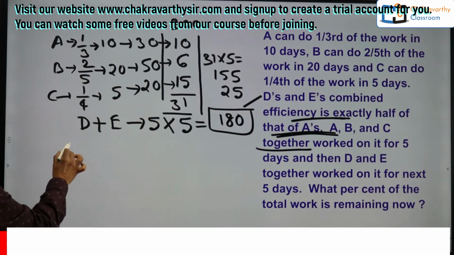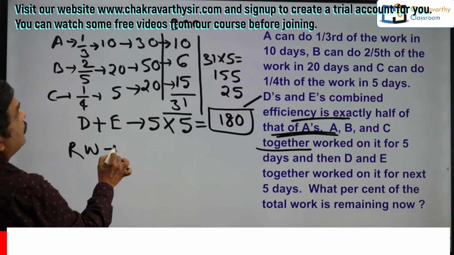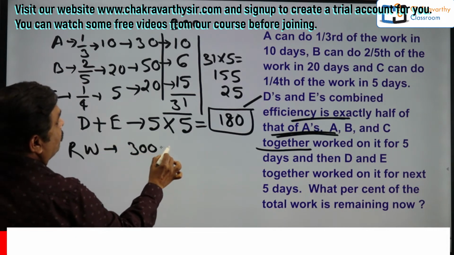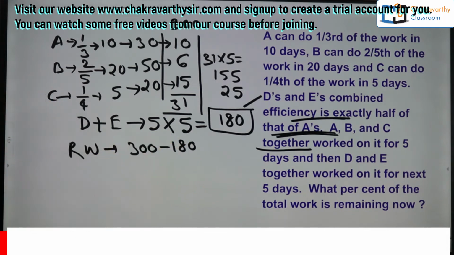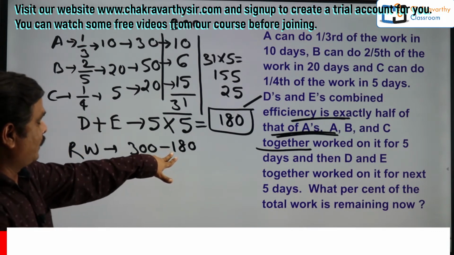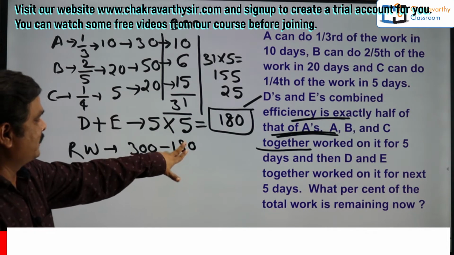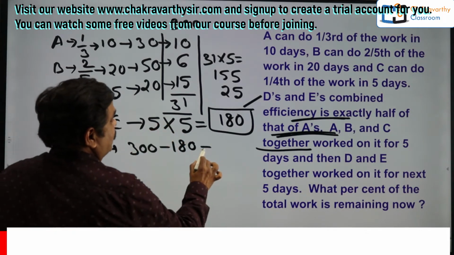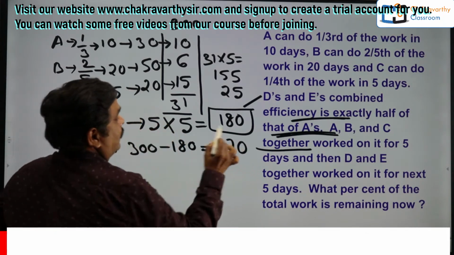What is the remaining work here? Here remaining work is a total 300 minus 180 you do. That's it. 300 minus 180. So 300 minus 100 you take, that is 200. 200 minus 80 here, that is 120. Simple. It is 120. Done.